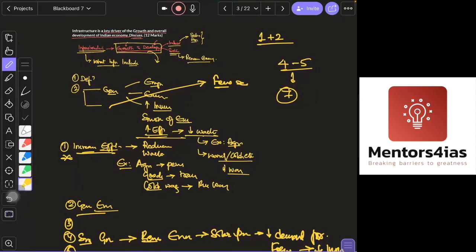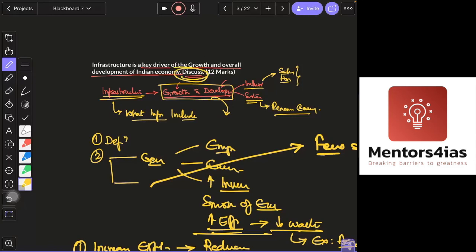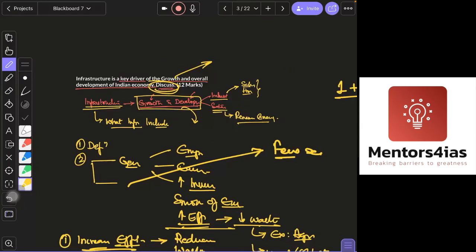Okay, in this, what material would you want, right? So the contents are general in nature. You should be able to write a good answer, right? Since it's a discuss question, you will not say that, oh, infrastructure is not necessary, they are a waste of money. That's not what is expected here. Discuss means you have to write the other side too, but in this context, you won't say infrastructure is not necessary, like we all should be in the Stone Age, no infrastructure. That's not what it is asking.